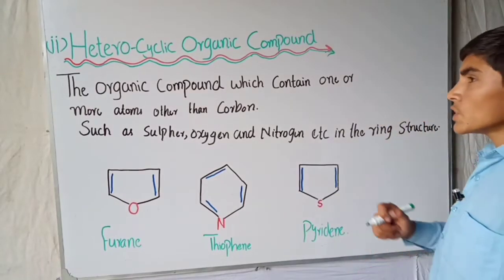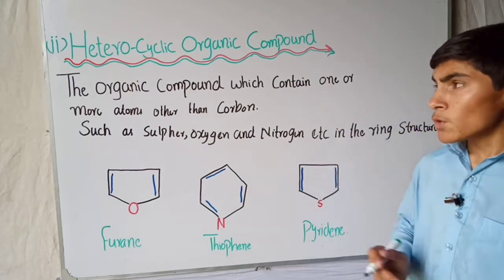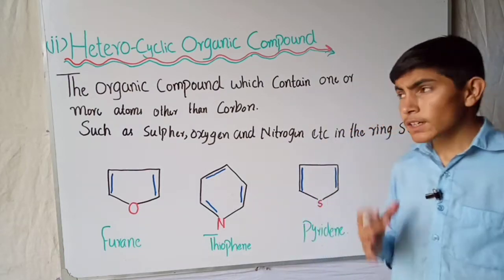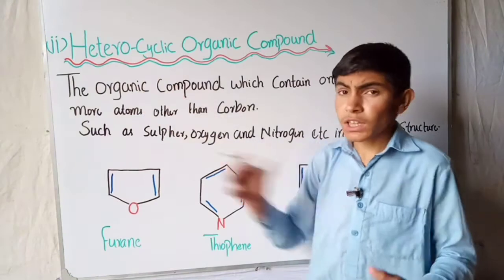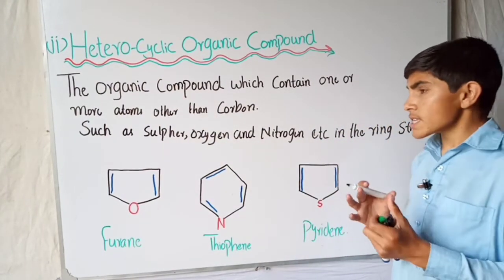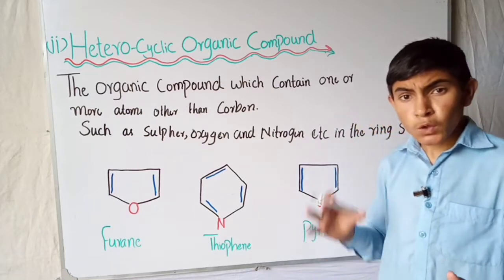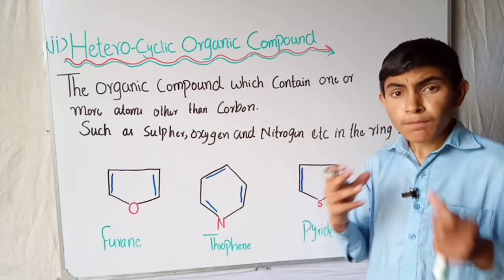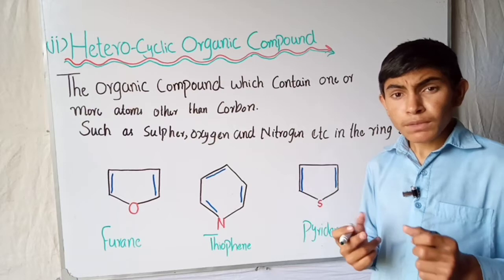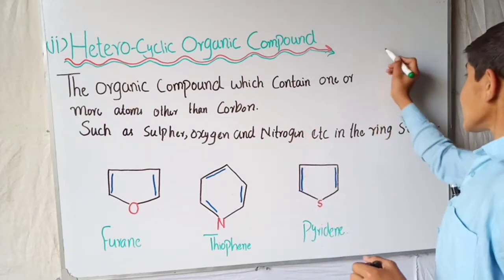Next we will talk about the heterocyclic organic compound, which is the example of closed chain organic compound. The word hetero means different. In the closed chain homocyclic organic compound, there will be carbon atoms in the chain form, like this is a chain.